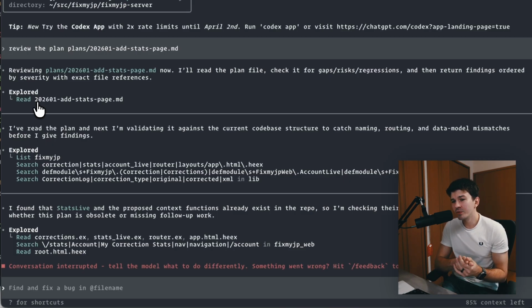But one thing I always make sure is that I'm using a different model than the model that created the initial plan. So for example, if the plan is created with Gemini, I want to make sure that the review happens with Codex. If Codex created a plan, I want to make sure that the review happens with Gemini. So I don't have model bias in here. I want to make sure that I'm covering different things with different models.